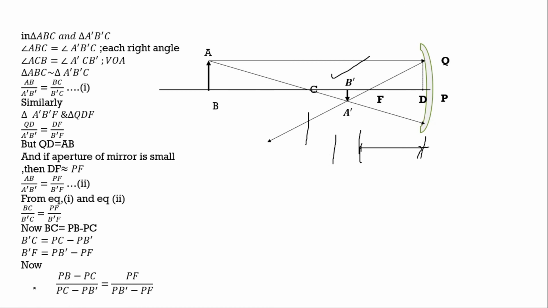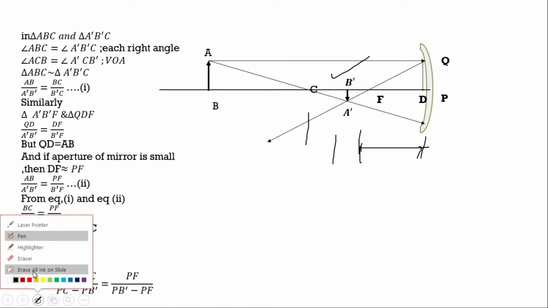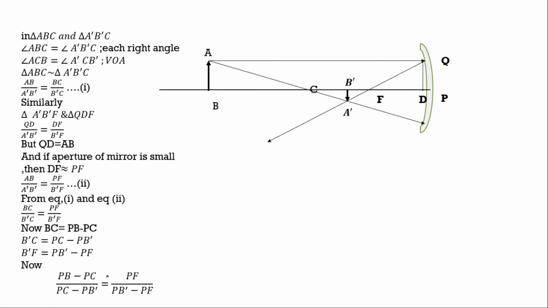Now we'll replace the values, and after replacing the values, see what will happen. Here is PB, that means this point P and this point B, it shows the object kept at distance u. So in the place of PB we can write minus u. PC, that means this C is the center of curvature, so it will be the radius of curvature R, and PC again is minus radius.